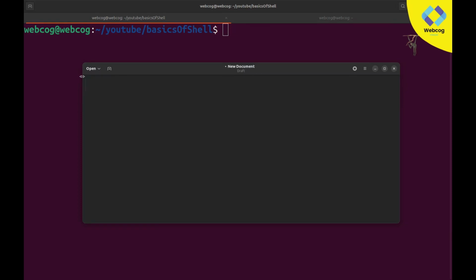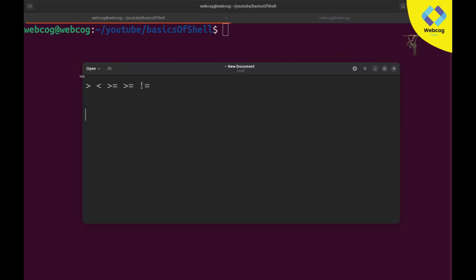Our comparison operators are greater than, smaller than, greater than or equal to, smaller than or equal to, and not equal. These are basically the comparison operators. I hope you guys know about how comparison operators work.